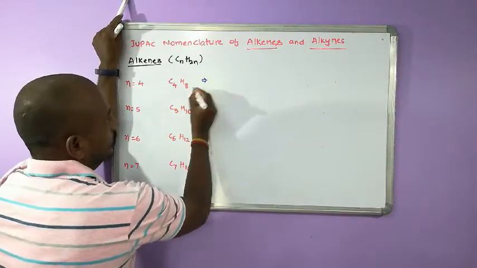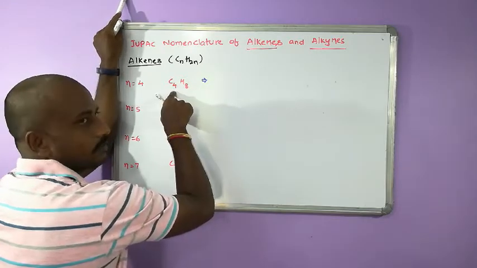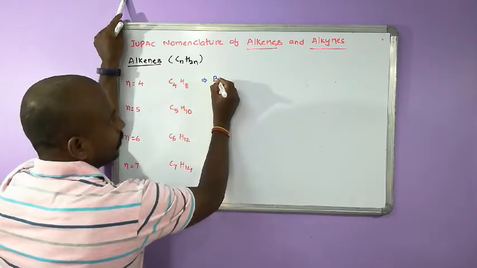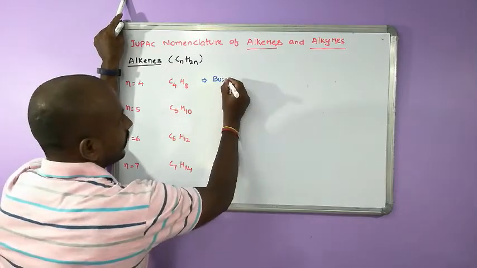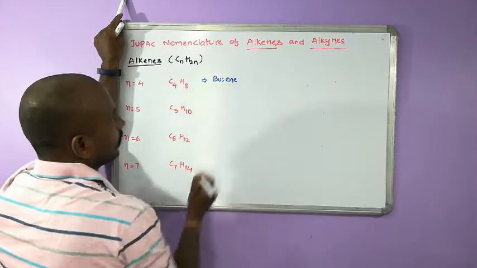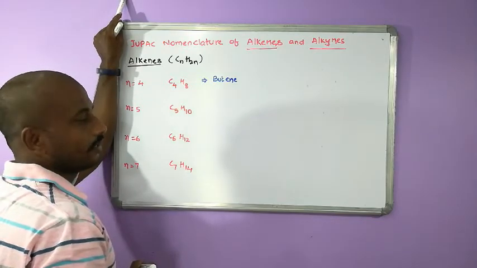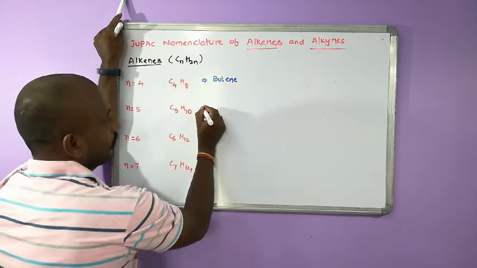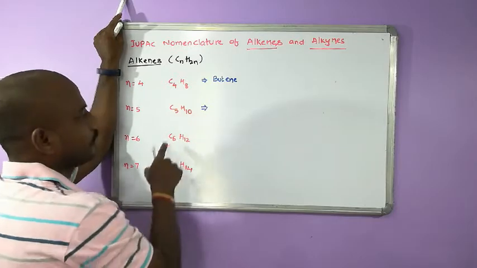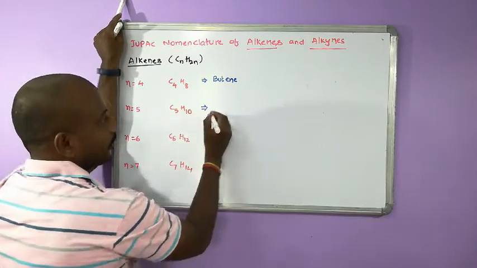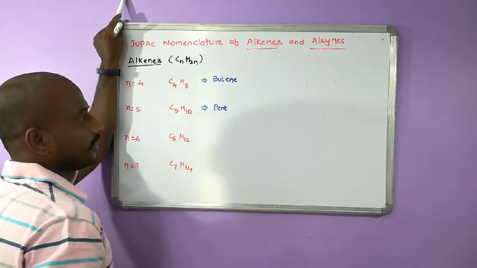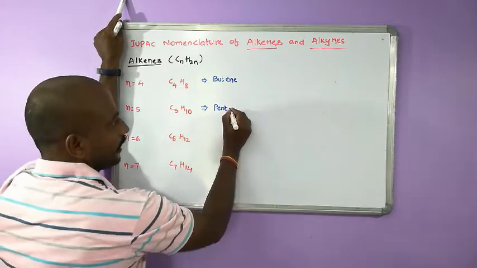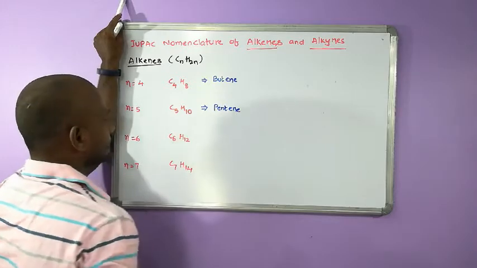For 4 carbons, what is the word root? The word root is but. What is the suffix name for alkenes? ene. The suffix name for alkenes is ene, butene. What is the word root for 5 carbons? The word root is pent, and the suffix name is ene, pentene.